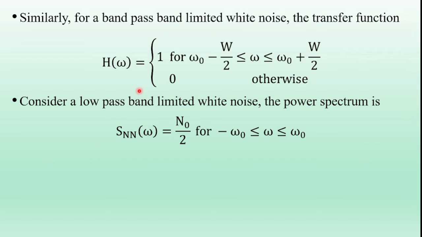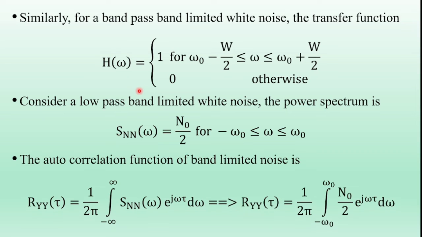Consider a low-pass band-limited white noise whose power spectrum is Sn of omega equal to N0 by 2 for minus omega naught to plus omega naught. This is the power spectral density of the random process n of t. Next, find the autocorrelation function of the band-limited noise process.